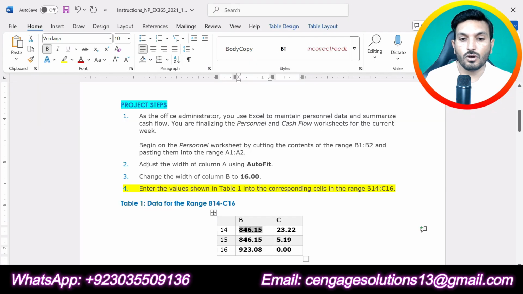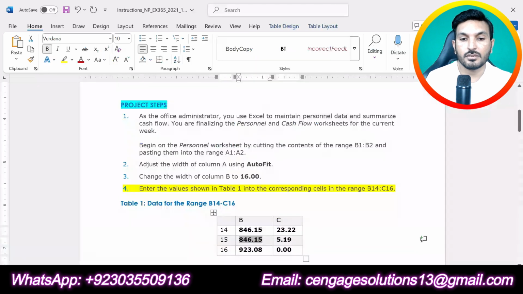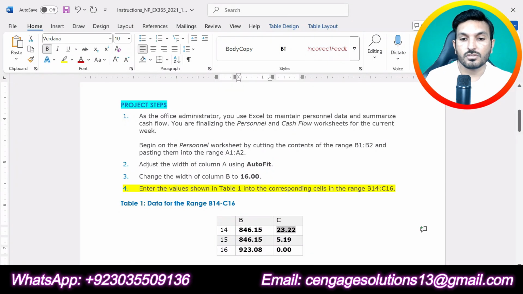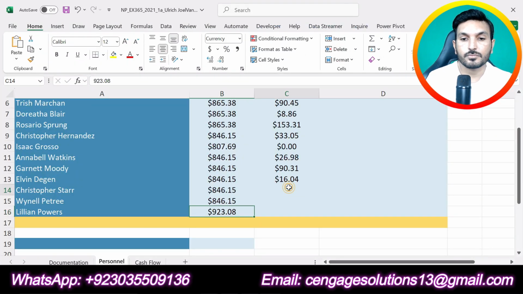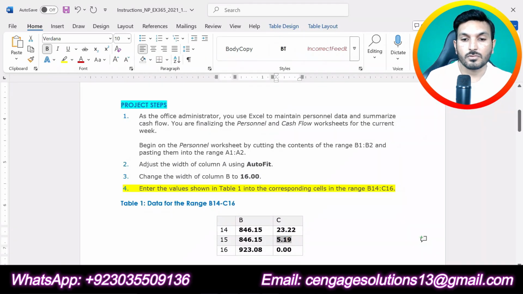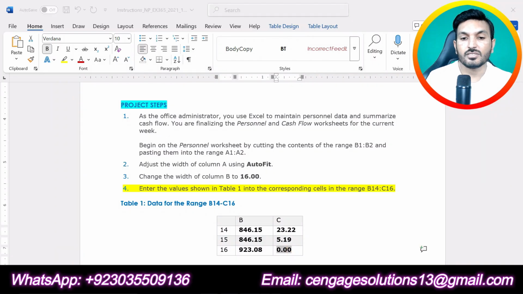Okay. Now this is B15. I will copy and paste it here. Then this is B16. I will copy and paste it here. Now C14, C15, and C16.